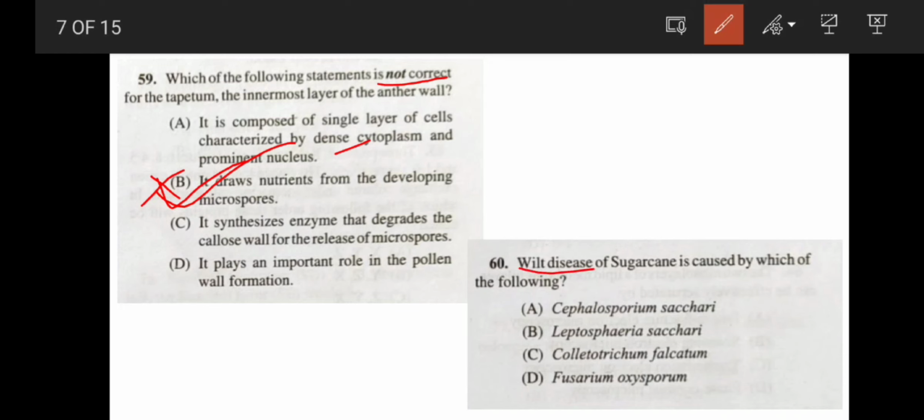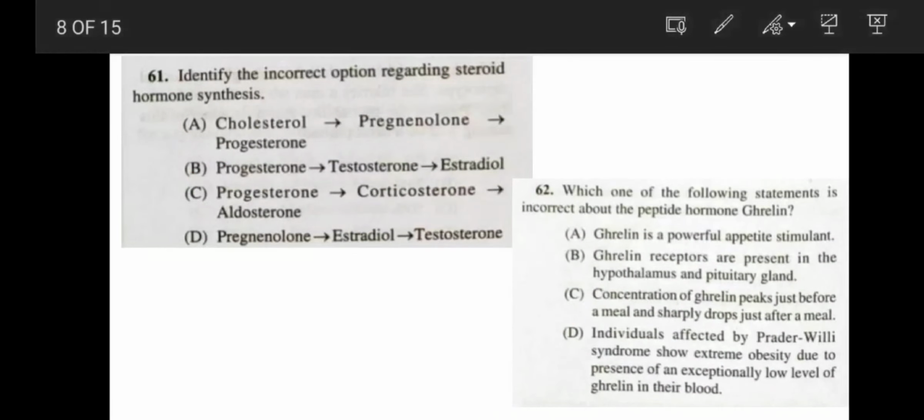Next, wilt disease of sugarcane is caused by which of the following? It is caused by Cephalosporium sacchari, option A.